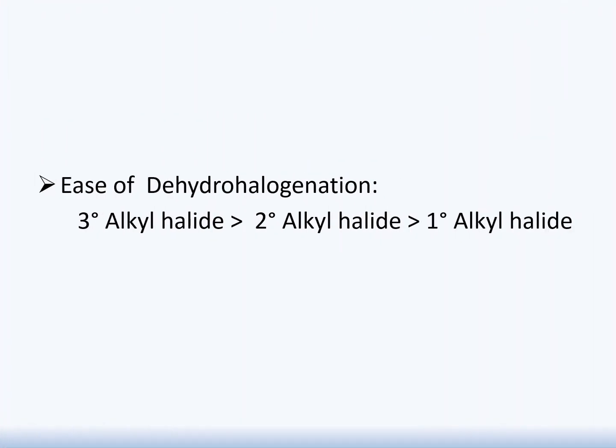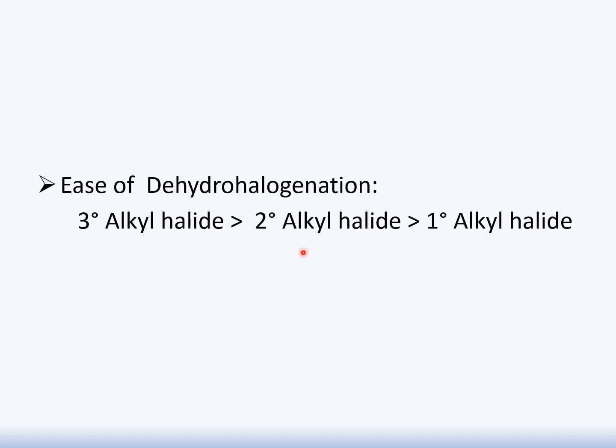Here we will see the ease of dehydrohalogenation. Alkyl halides, as we know, can be tertiary, secondary, or primary in nature. We will see which is more reactive, and which has more possibility to undergo dehydrohalogenation. In case of tertiary alkyl halide, the ease of dehydrohalogenation is far easier in comparison to secondary, in comparison to primary. It means the alkyl halide which is further bonded to 3 carbons will have maximum possibility to undergo dehydrohalogenation.